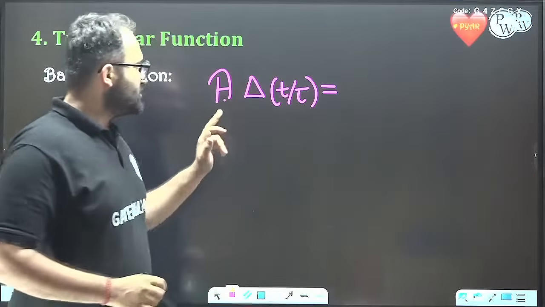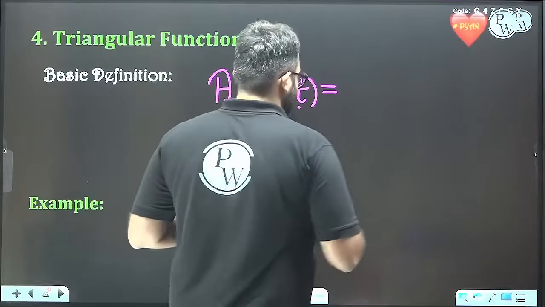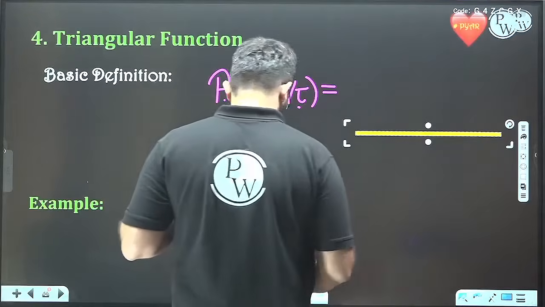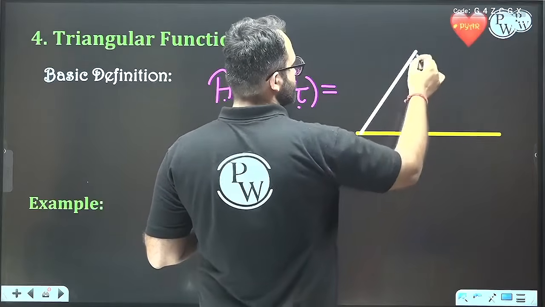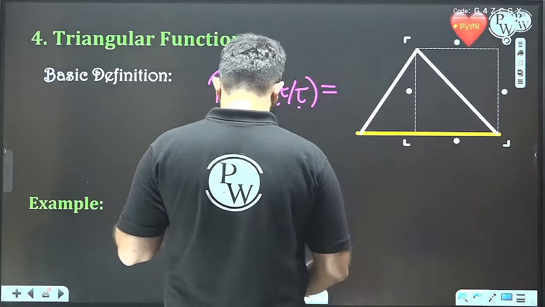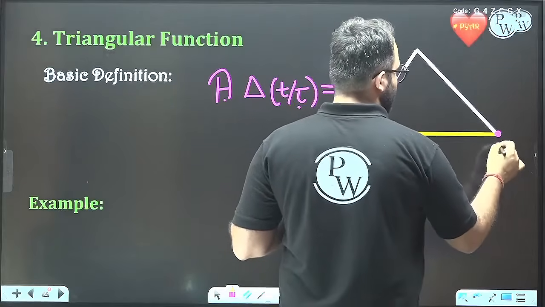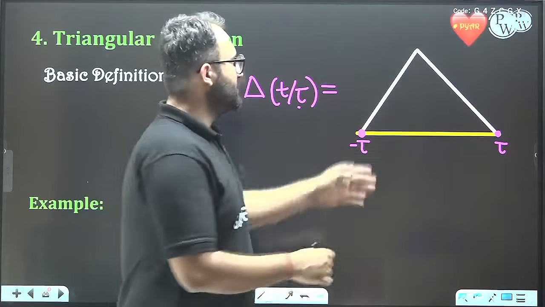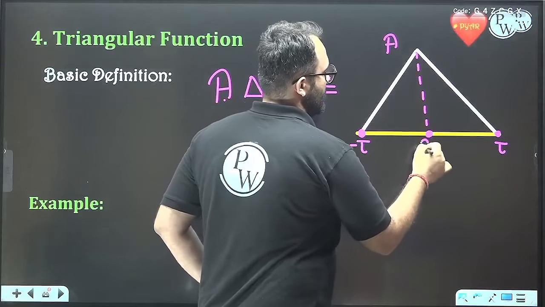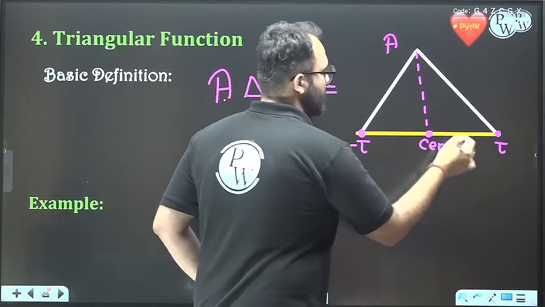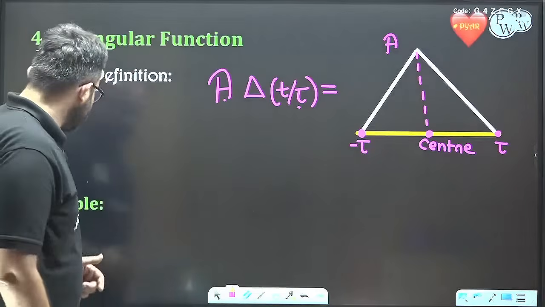Here A is a constant, tau is a constant, and triangle is the symbol of the triangle. And this is a triangle which is from minus tau to tau. Always remember the range. And the maximum value is given by capital A and it is at the center, the center of the limits. Okay, now let's see an example.